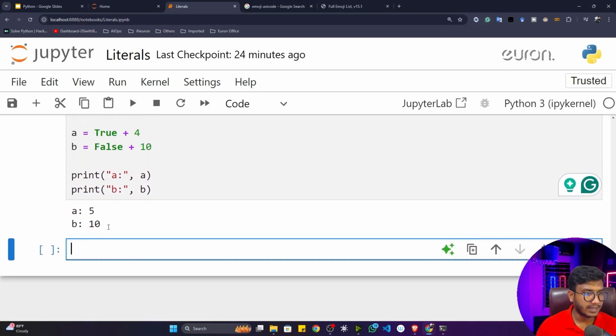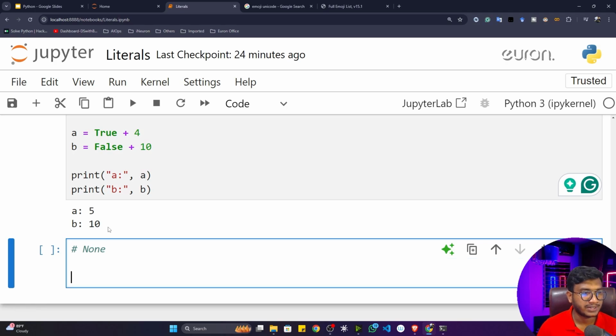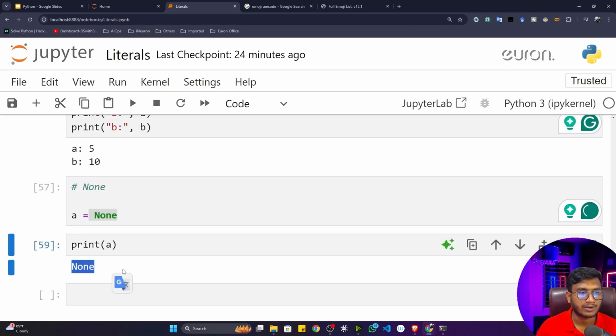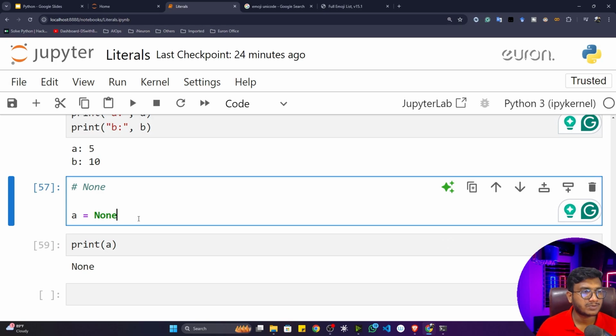There is another type of literal available, which is nothing but None. So sometimes we also define a None type variable. Let's say a is equal to None. This is called a None type literal. If I print this variable, I'm having nothing inside this particular variable. That means None.